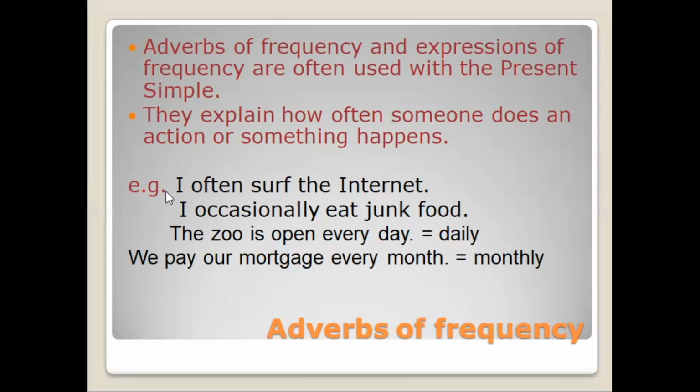So often and occasionally, they are adverbs of frequency. The zoo is open every day. We pay our mortgage every month. Every day and every month are expressions of frequency. So we can say daily instead of every day and monthly instead of every month. And we use present simple with these adverbs and expressions of frequency.